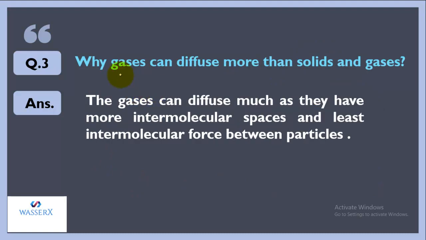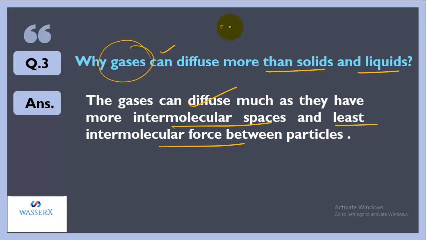Next question is, why can gases diffuse more than solids and liquids? The gases can diffuse much more easily as they have more intermolecular spaces and the least intermolecular force between the particles. So in gases, the particles are loosely arranged, the forces are almost nil and the spaces are high. That is the reason they can easily flow from a region of higher concentration to a region of lower concentration.